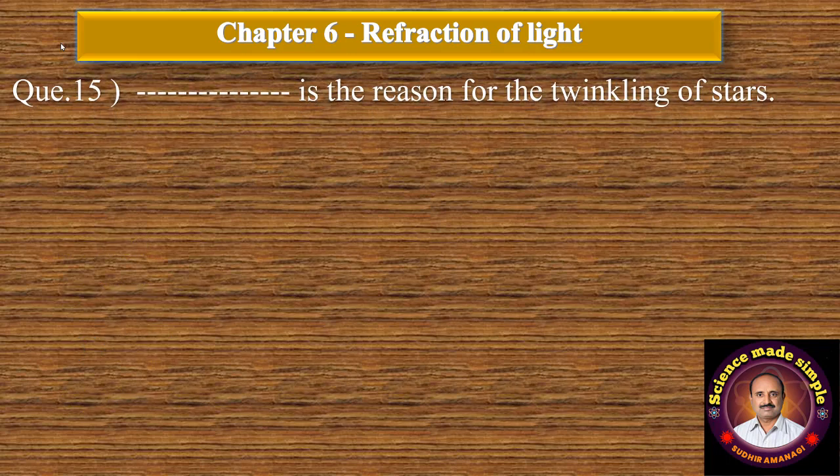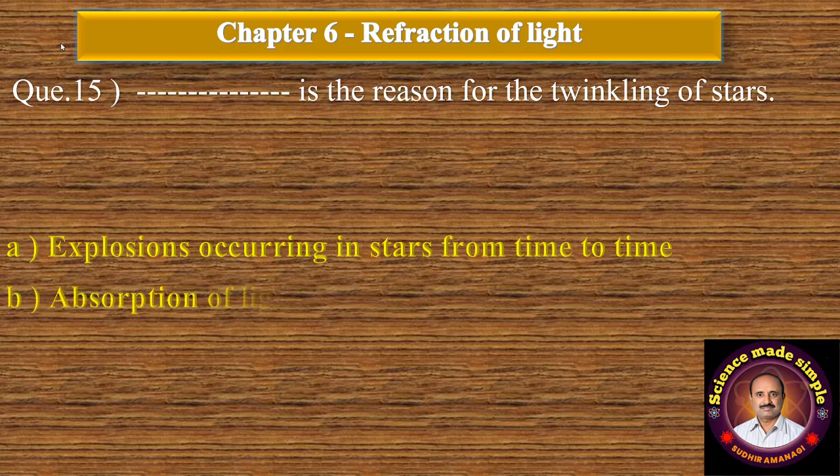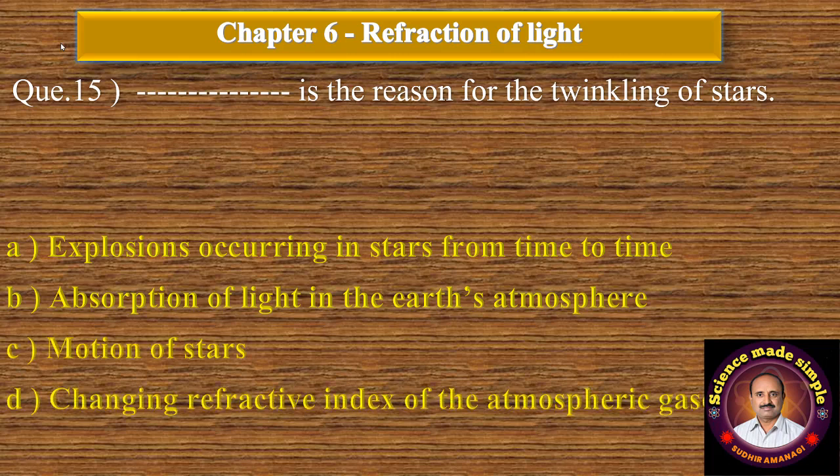Question number 15. Dash dash is the reason for the twinkling of stars. Option A, explosions occurring in stars from time to time. B, absorption of light in the Earth's atmosphere. C, motion of stars. And D, changing refractive index of atmospheric gases. Correct answer is changing refractive index of the atmospheric gases.